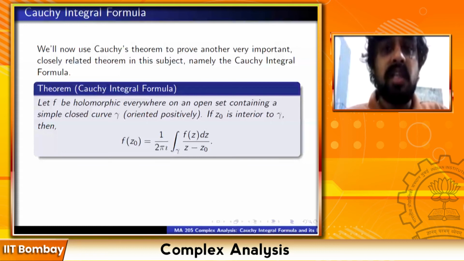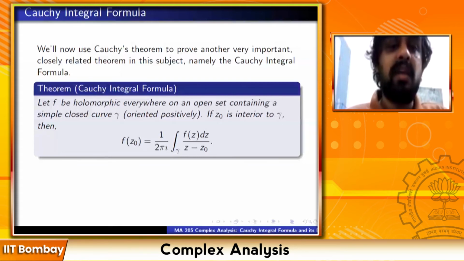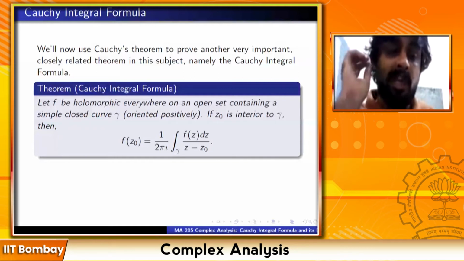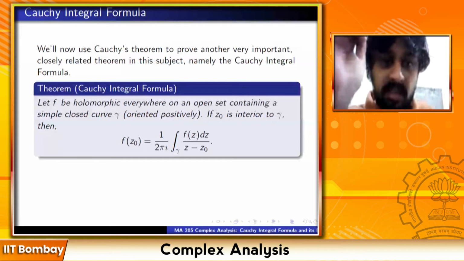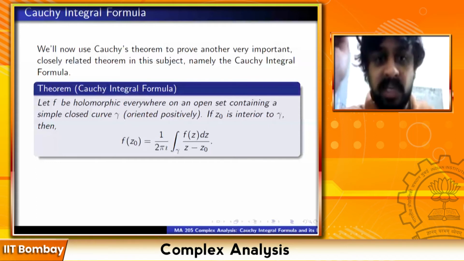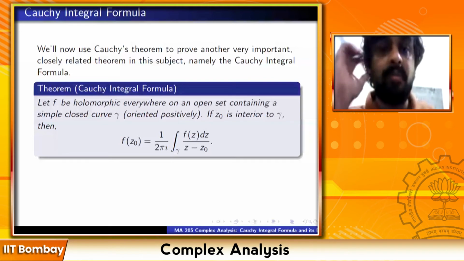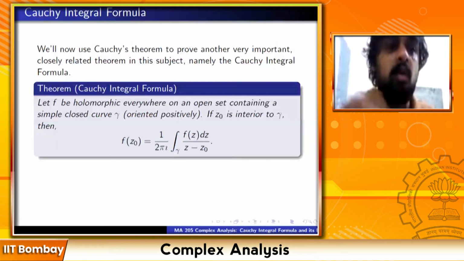Then if z0 is interior to gamma, then f(z0) is equal to 1 upon 2 pi i times the integral of f(z) dz upon z minus z0 along gamma. So the value of the function at z0 is the integral of f(z) upon z minus z0, with the factor 1 upon 2 pi i. I hope the theorem is clear.